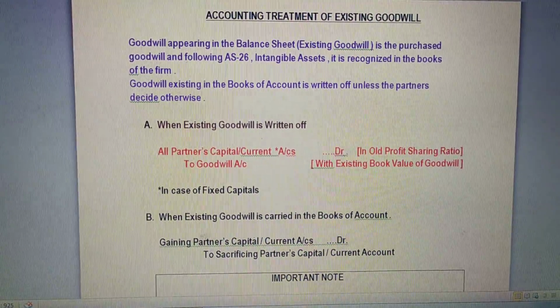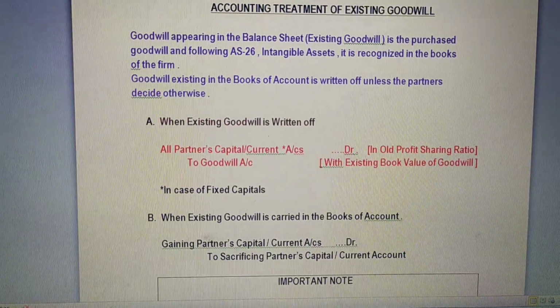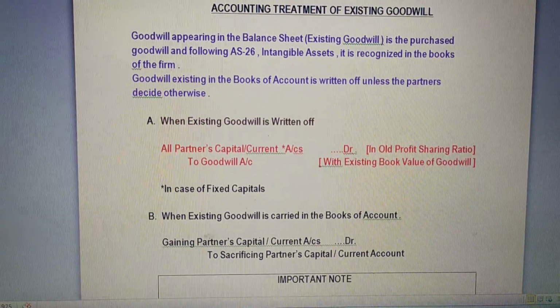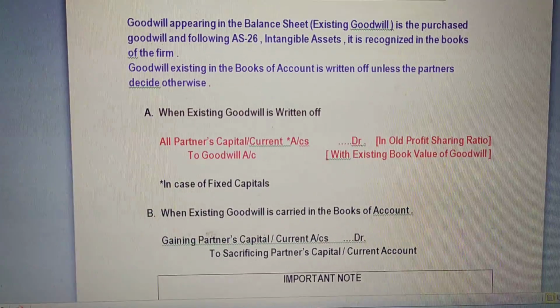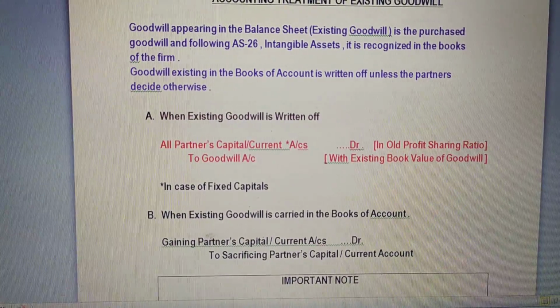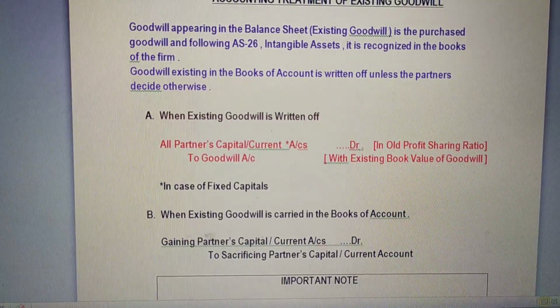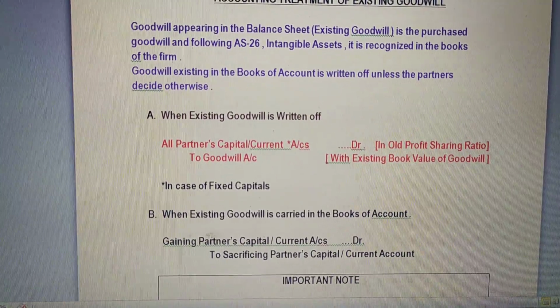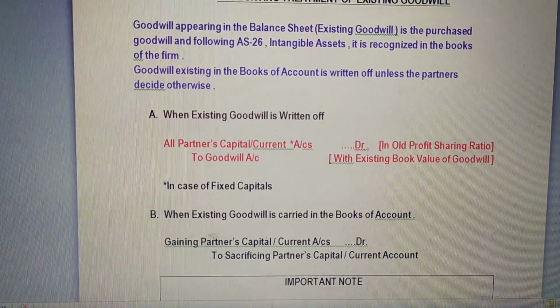So in this class, we are going to discuss the accounting treatment of existing goodwill. Here you can see the introduction part. Existing goodwill here means the purchase goodwill. As you know, there are two types of goodwill: purchase goodwill and self-generated goodwill. The goodwill which we record in the books of account is the purchase goodwill.